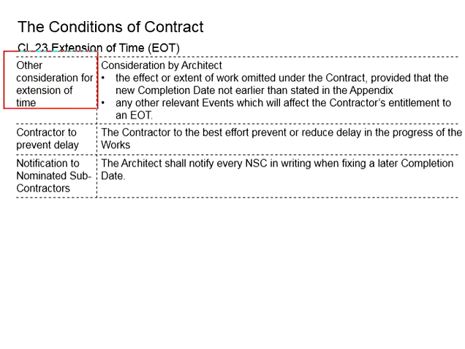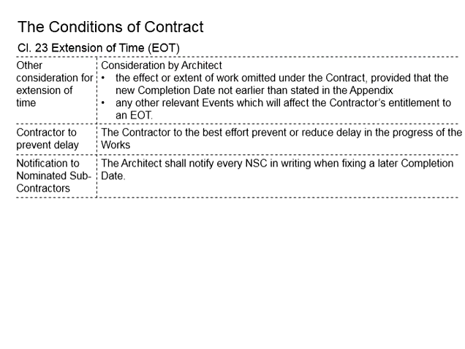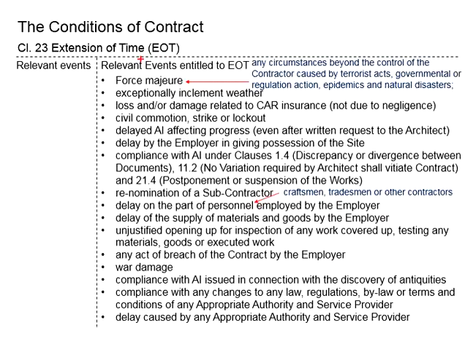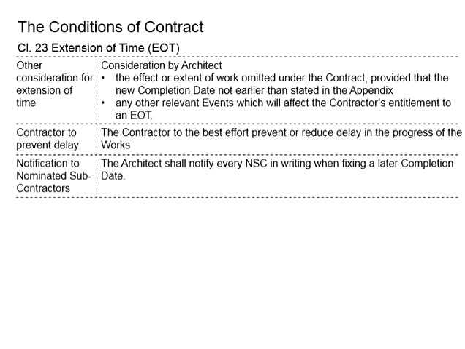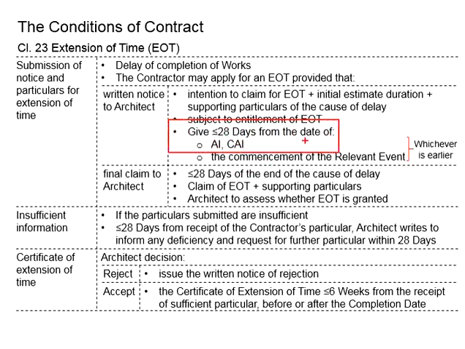There are other considerations for this extension of time. First is about the new completion date. Sometimes this EOT is submitted before the completion date, especially upon occurrence of the relevant event that the contractor is entitled to EOT for, and the contractor can foresee that due to this relevant event, the project would be delayed. Based on the requirement as stated here, when the relevant event occurs, the contractor will need to respond quickly and apply for the EOT.